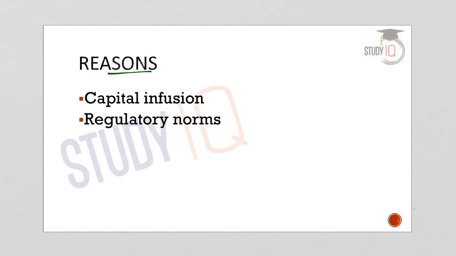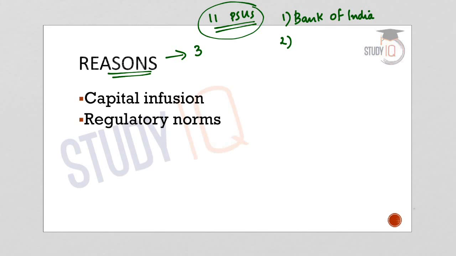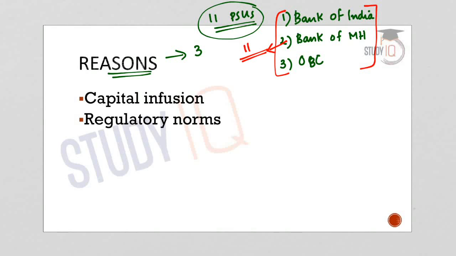Now let us understand what are the reasons RBI has brought 3 banks out of the PCA framework. So 11 public sector banks were put under the PCA framework, and recently 3 banks are moved out of the PCA framework. So these 3 banks are, one is the Bank of India, second one is the Bank of Maharashtra, and the third one is the Oriental Bank of Commerce. So these 3 banks were among the 11 public sector banks which were brought under the PCA framework by the RBI. So now these 3 banks have improved in their financial health, and that is why RBI has brought them out of the PCA framework.